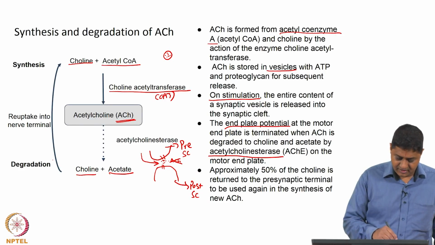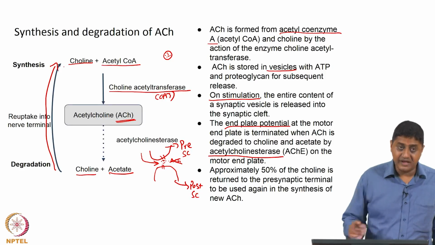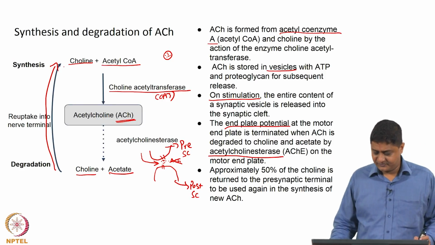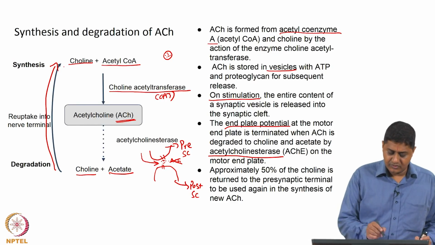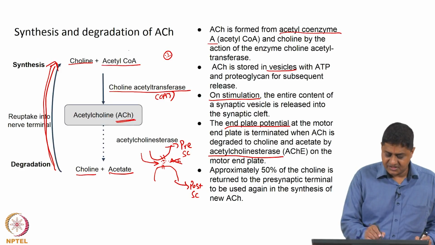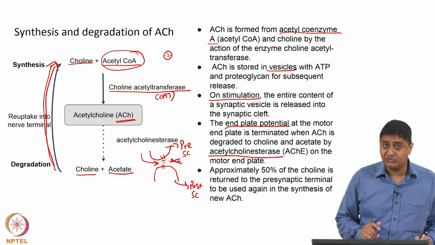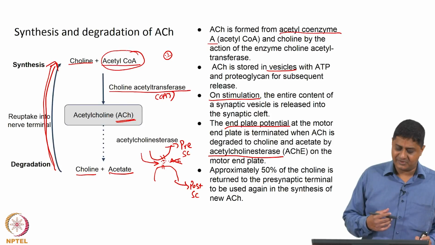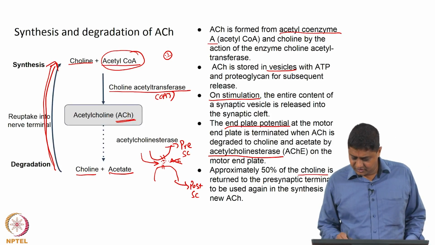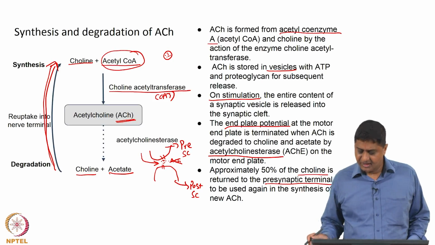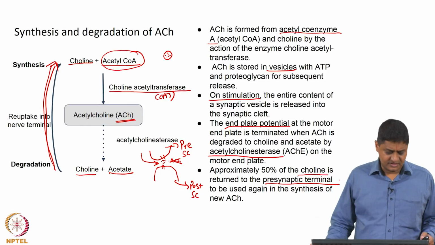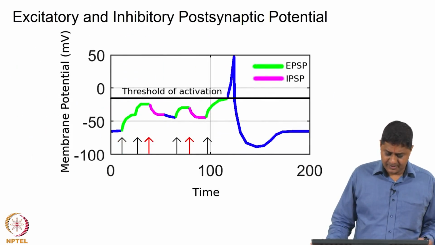This choline can be reuptaken by the presynaptic cell for making more acetylcholine. Okay. So, choline is reuptaken or recycled, then the question is where acetyl coenzyme A comes from, that comes from the presynaptic cell. Okay. So, approximately 50% of choline is returned to the presynaptic terminal and the remaining choline is excreted, is cleaned out. Okay.